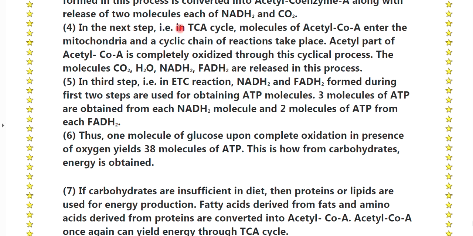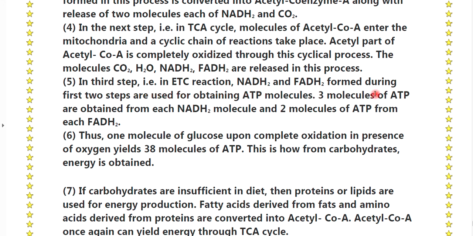In the next step, that is the TCA cycle, molecules of acetyl-CoA enter the mitochondria and the cyclic chain of reaction takes place. The acetyl part of the acetyl-CoA is completely oxidized through the cyclical process. The molecules CO2, H2, NADH2, FADH2 are released in this process. Fifth point, the third step, that is ETC reaction.